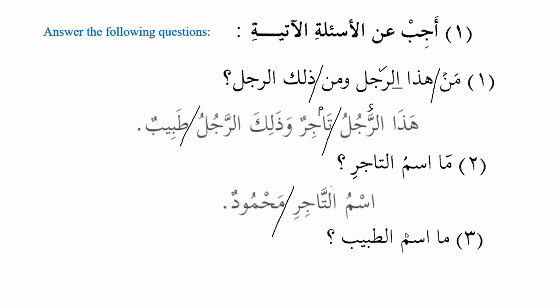Then we have Masmut Tabibi. Now you see over here, the Sheikh has put kasra over here. And then after that, he is anticipating and expecting from us to know the case ending. So that's why you don't see kasra over here, so that we get used to the endings of the nouns. Masmut Tabibi. And what is the name of the doctor? Yes. Ismu Tabibi Sa'idun. The name of the doctor is Sa'id. So we can see here that Ismu Tabibi is subject and Sa'idun is predicate.